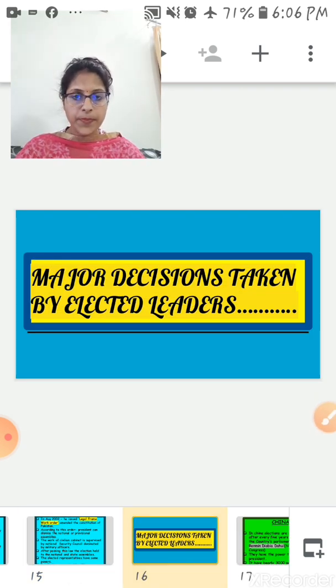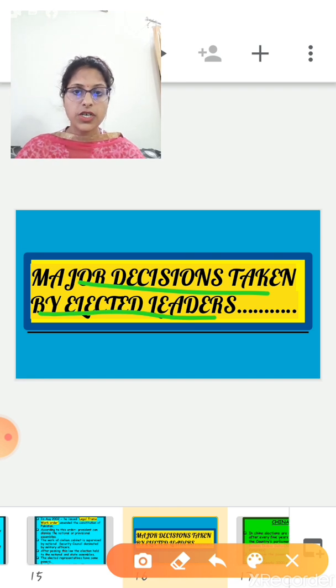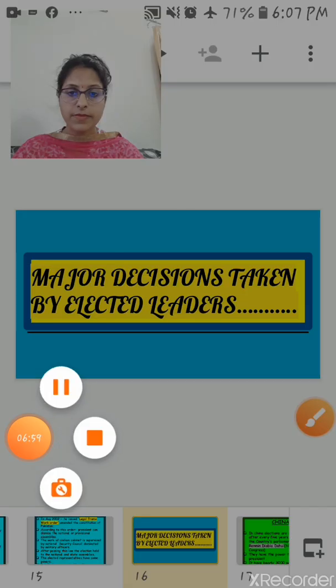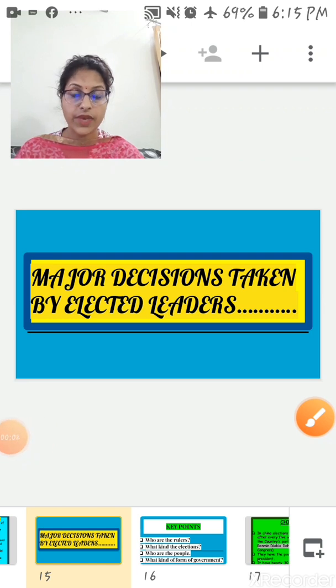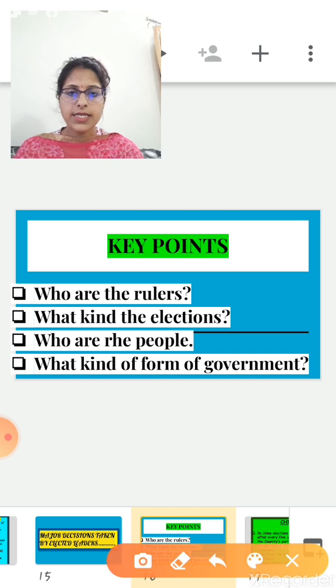In democratic government, major decisions are taken by the elected leaders. Clear? So this is the first feature of democracy, and we can say that in Pakistan at that time the major decisions were taken by only those who were not elected by the people. This example gave us the first feature of democracy. In a democratic country, major decisions are taken by the elected leaders, and these leaders are elected by the people. Clear? Okay.